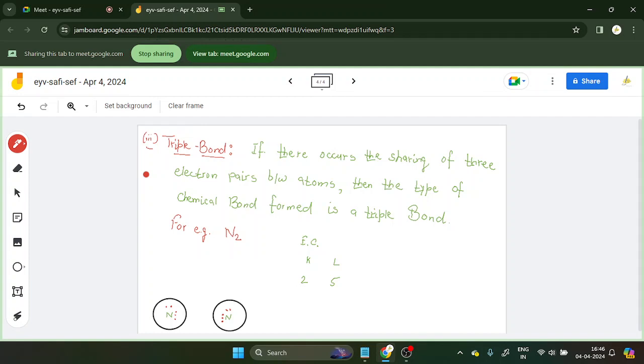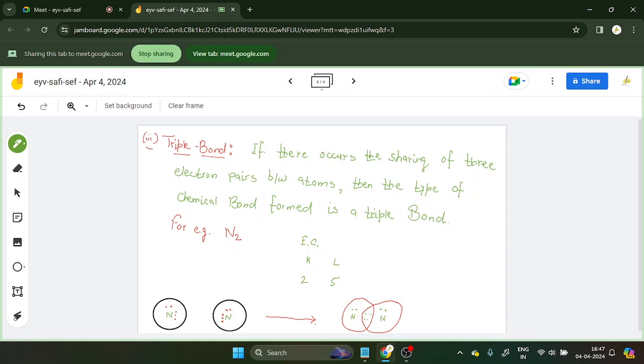Now what's going to happen? See here. Let me make it here again. So this is N and this is N. 2 electrons will remain here and the 3 will be shared.